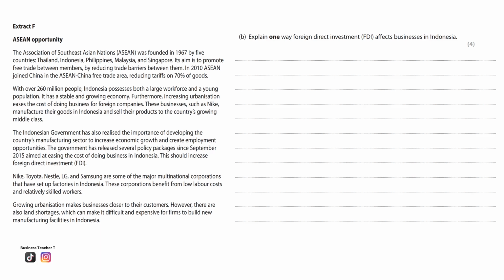Nike, Toyota, Nestle, LG, and Samsung are some of the major multinational corporations that have set up factories in Indonesia. These corporations benefit from lower labor costs and relatively skilled workers. Growing urbanization makes businesses closer to their customers. However, there are also land shortages which can make it difficult and expensive for firms to build new manufacturing facilities in Indonesia. You can pause the video now if you'd like and attempt the question. As we know, foreign direct investment is when a business with a head office in one country sets up factories or offices, etc. in another country.